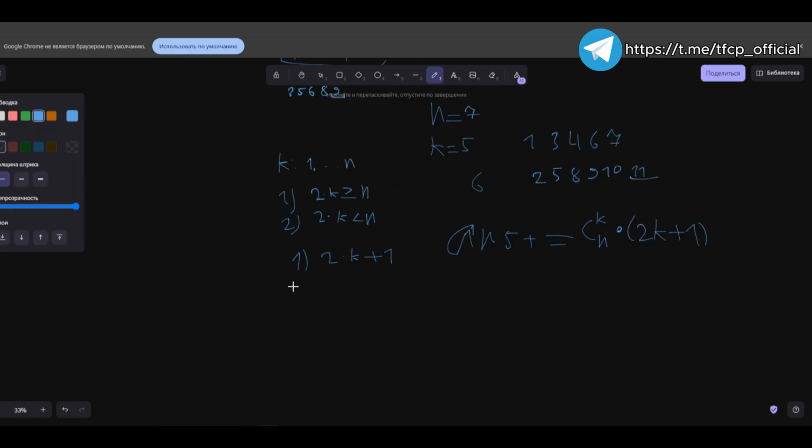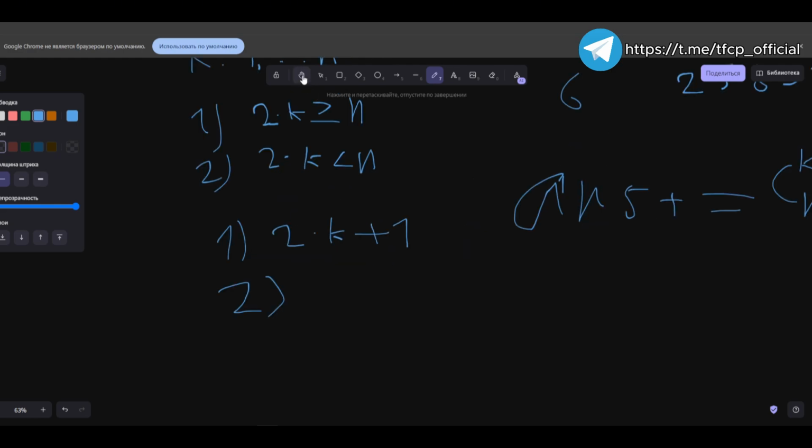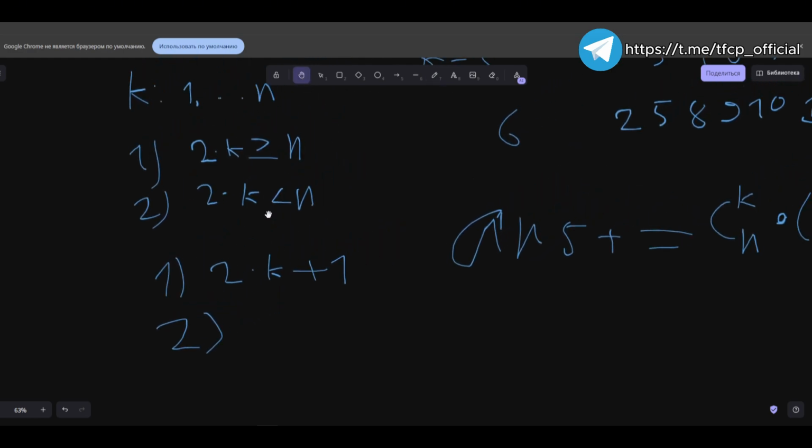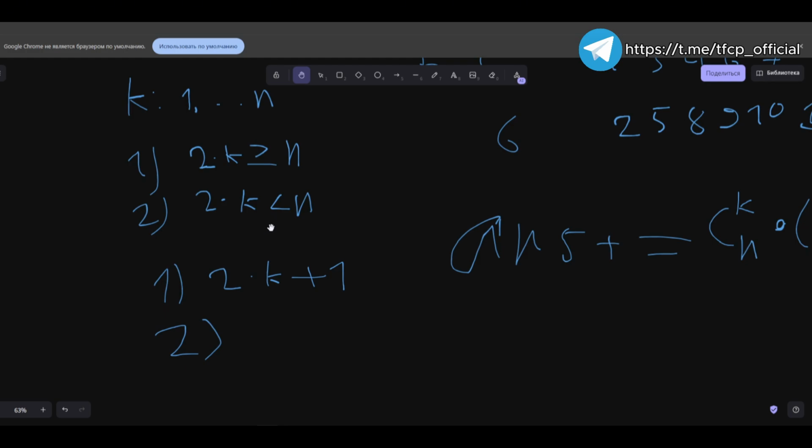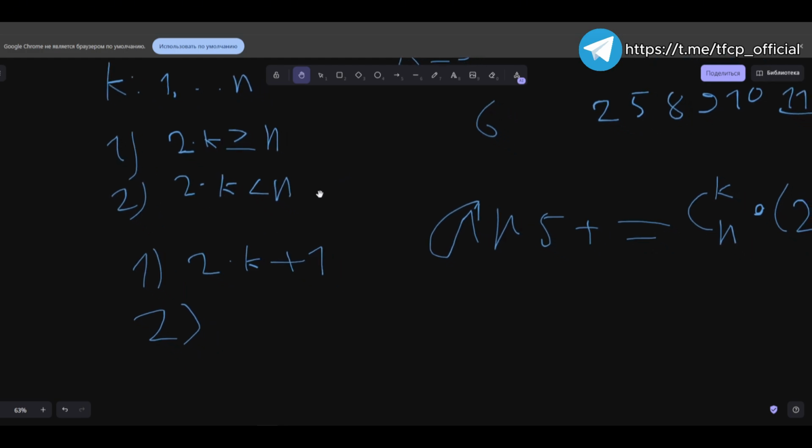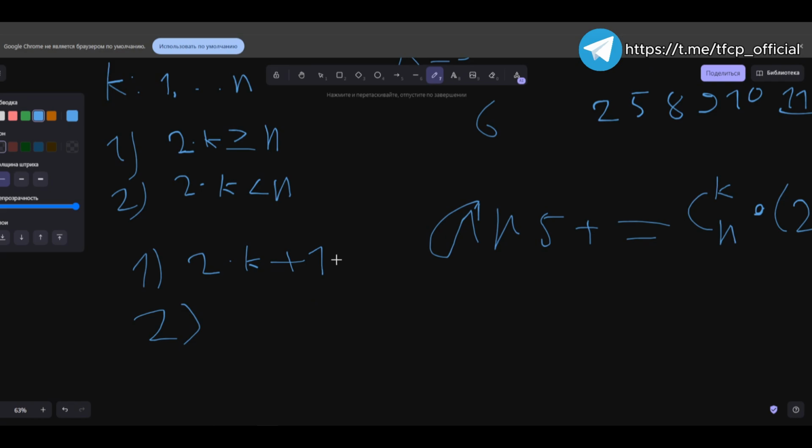And for the second type, whatever the situation, if k is less than half, it means that our mex, regardless of its count, is located within the original permutation. That is, specifically, our advanced mex will be in this range.